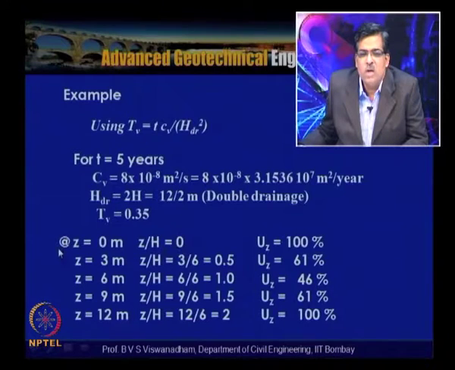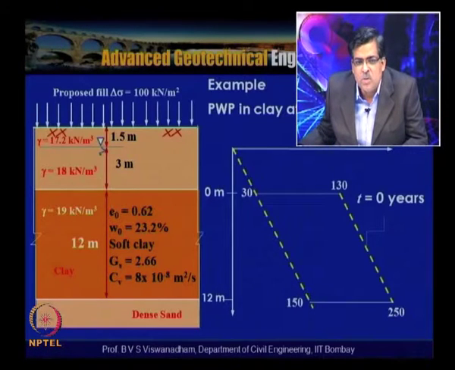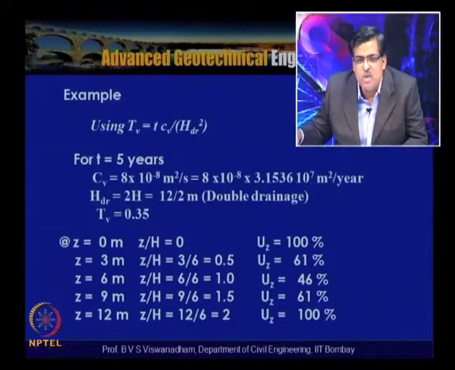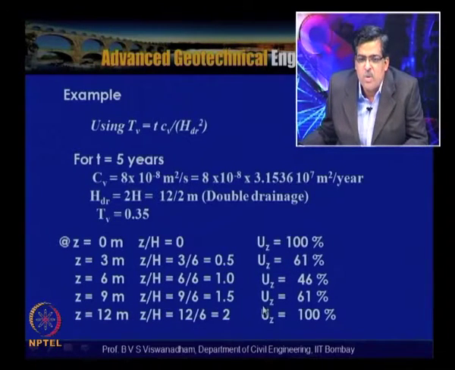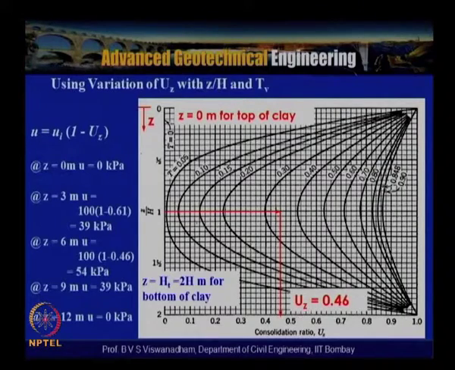Now what we can calculate is at z equal to 0 meters, 3 meters, 6 meters, 9 meters, 12 meters, that is at these depths 0, 3, 6, 9 and 12, what is the degree of consolidation. So by assuming it as Uz, we will try to find out. This can be obtained from the chart which we have been given: Uz is equal to 100%, Uz is equal to 61%, and Uz is equal to 46%. So this is at 3 meters, this is at 9 meters, and these are the top and bottom. You can see that 100% consolidation has already occurred. So these are obtained like this.